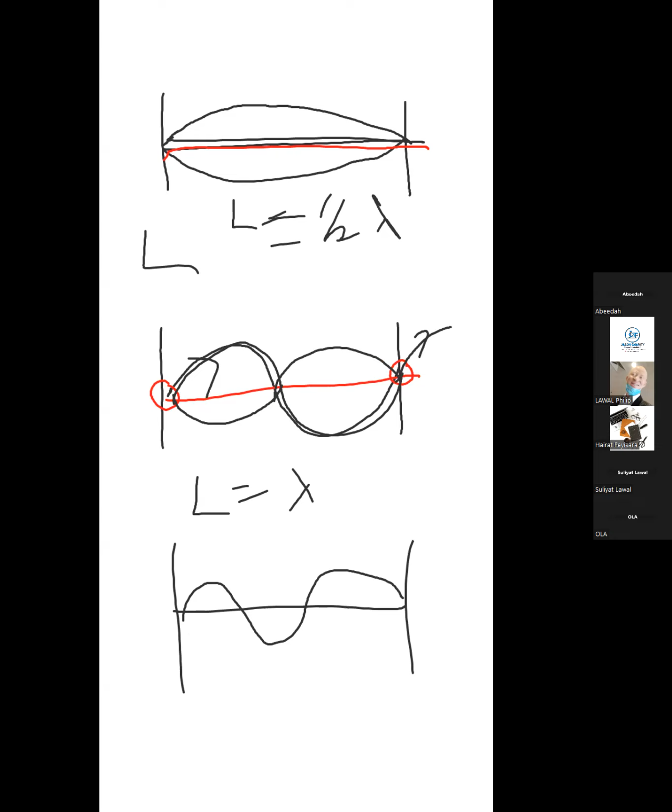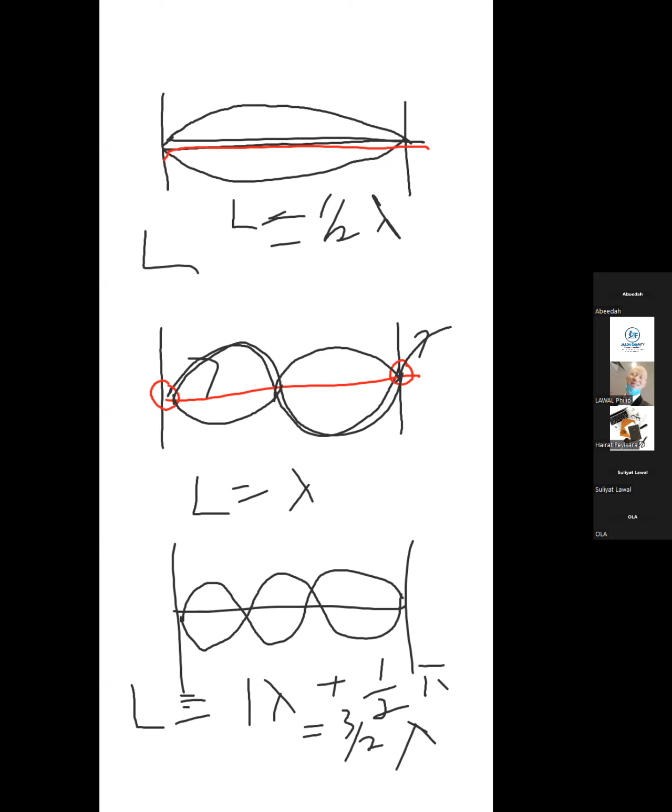Come back. You have something like this. Your L now becomes 1 lambda plus half lambda. And then this one gives you what? 3/2 lambda.